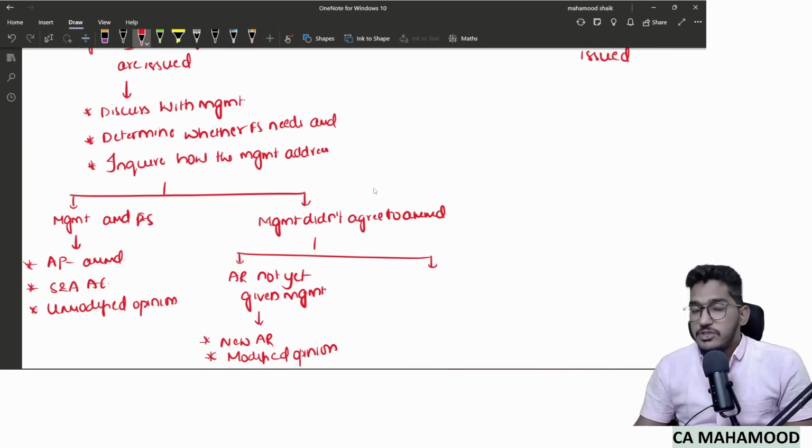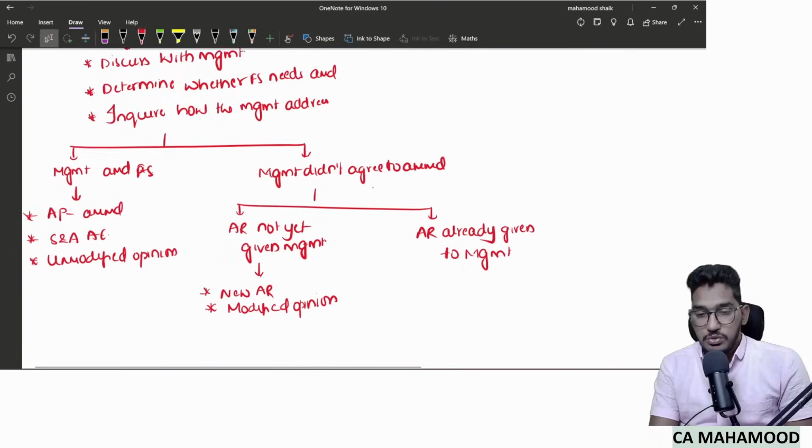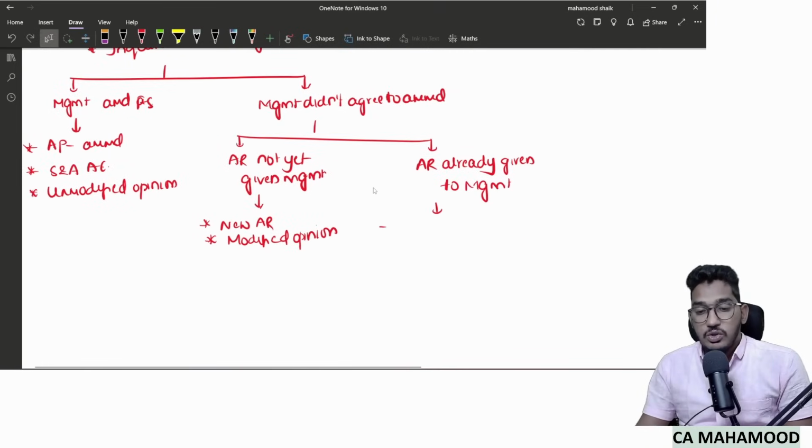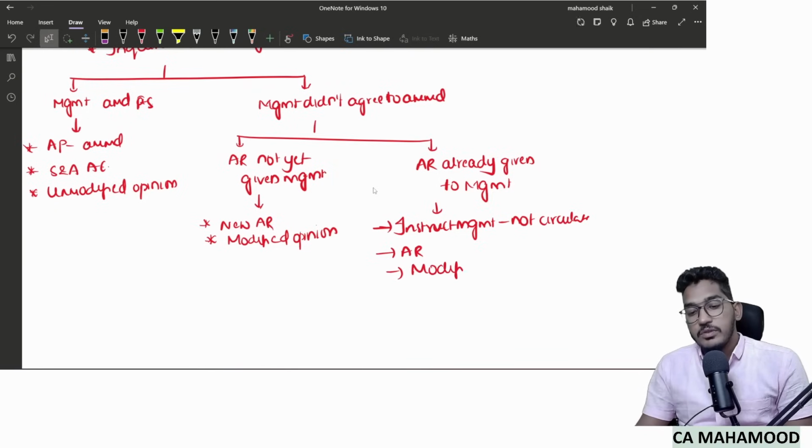Whereas case 2 is when the audit report is already given to the management. So you are no longer in possession of the audit report. You have already handed it over to management. First, what you should do is instruct the management not to circulate the audit report. What should he instruct? Sir, please don't circulate the audit report till I make some amendments. So first give that instruction. Now give the audit report which contains a modified opinion.